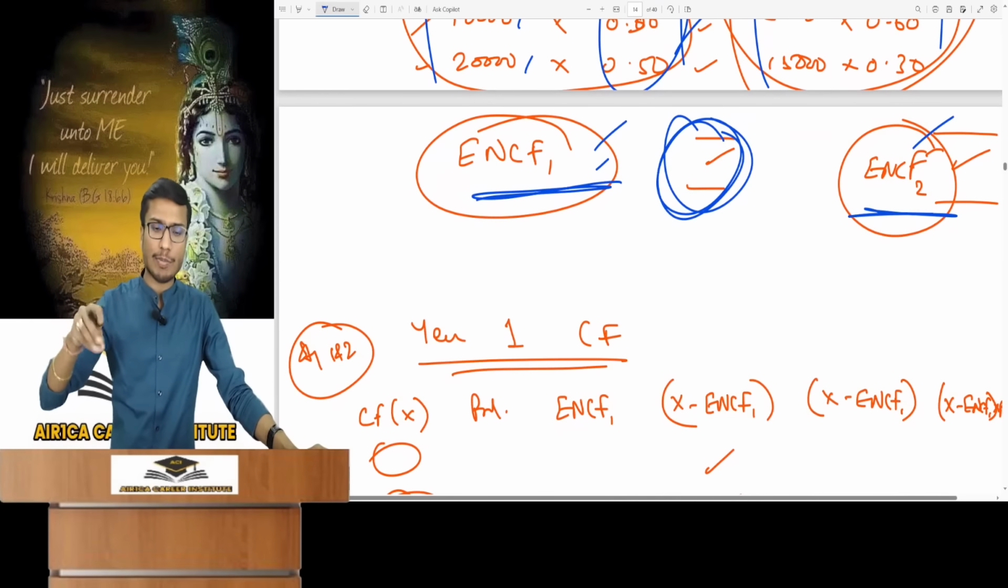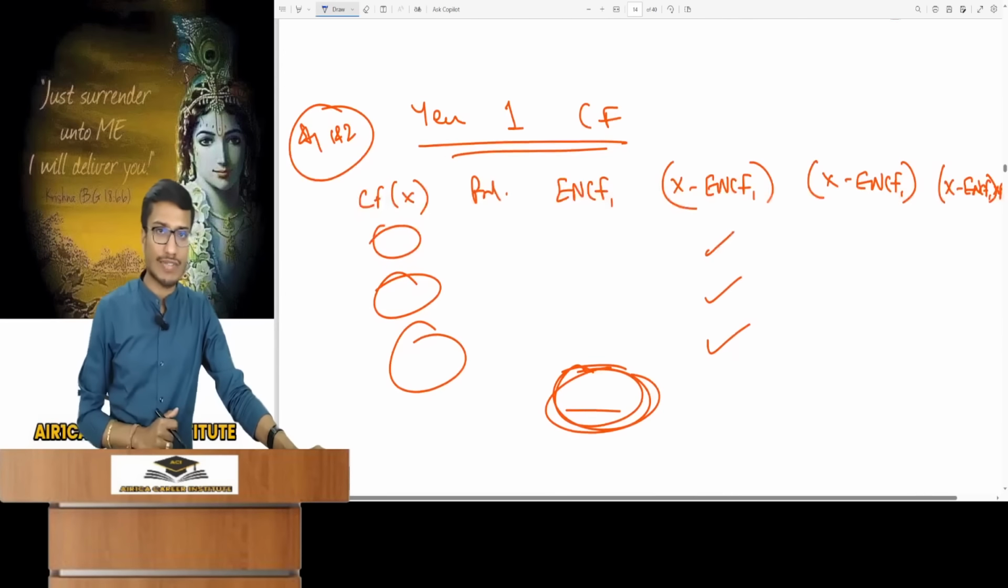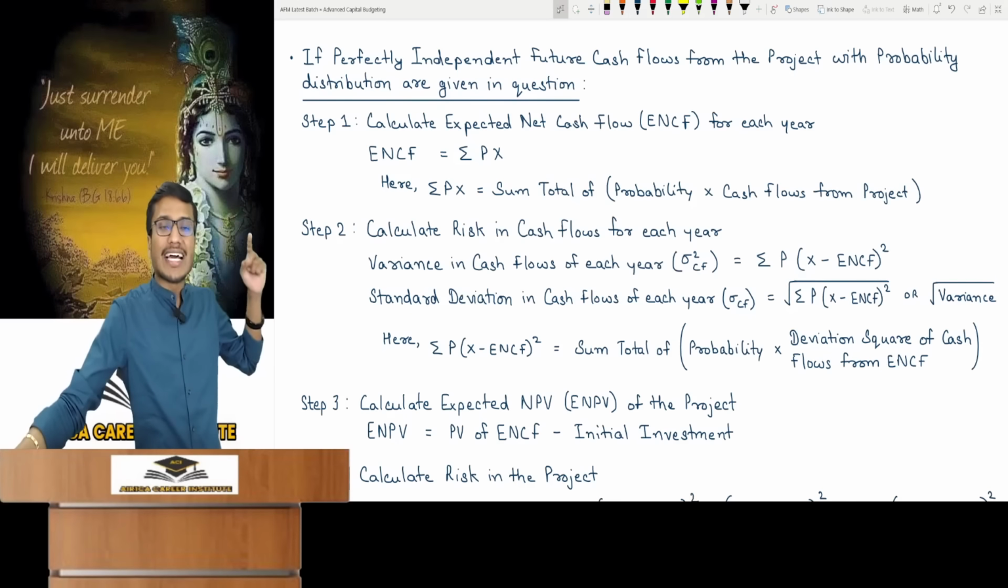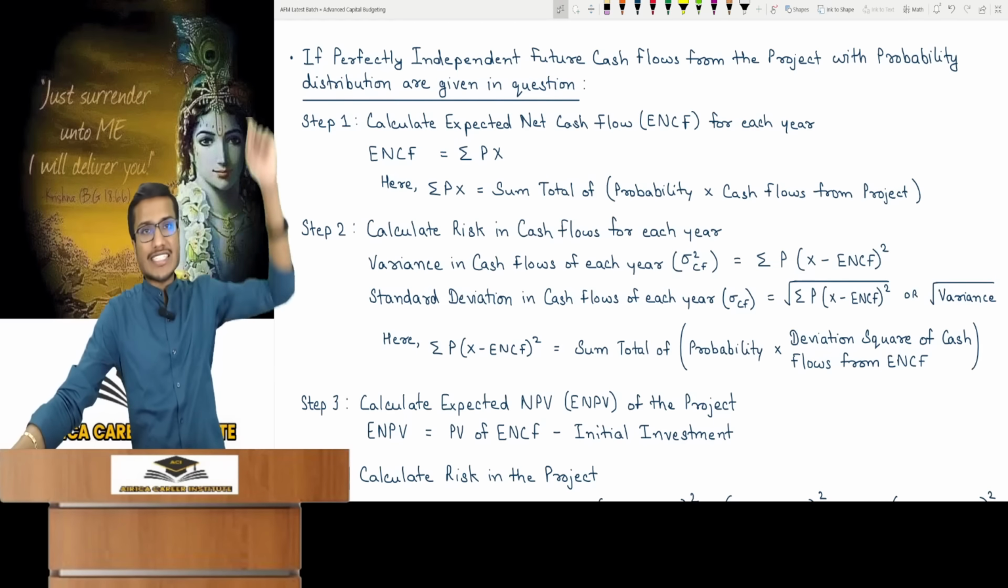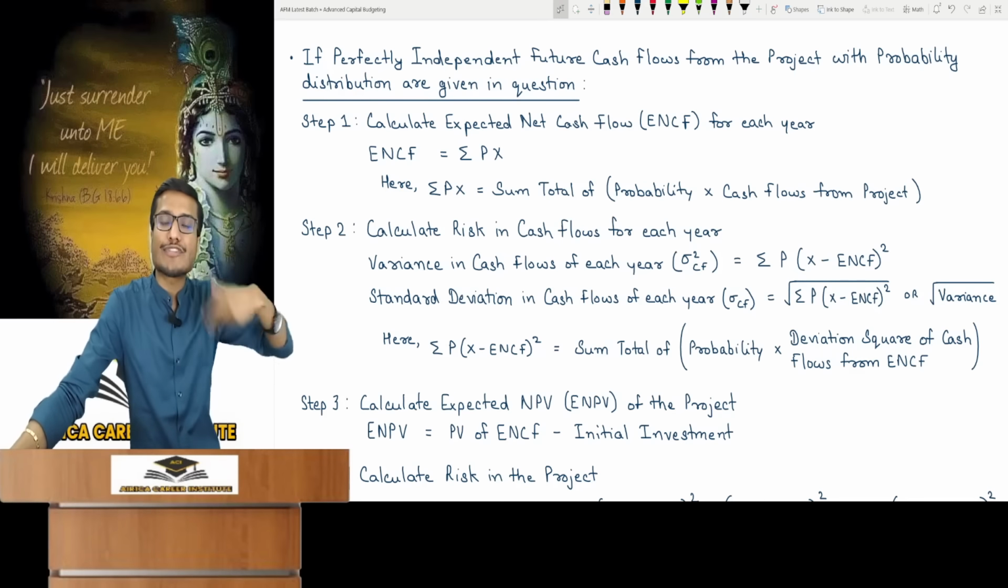The project's ENPV can still be calculated, but you also need the project's risk. So now what do we do with cash flow? We will work with that itself. So find out risk in cash flow. What will be the second step? Risk in cash flows of each year. First step, average ENCF of cash flows for each year. In second step, find out risk in cash flows.